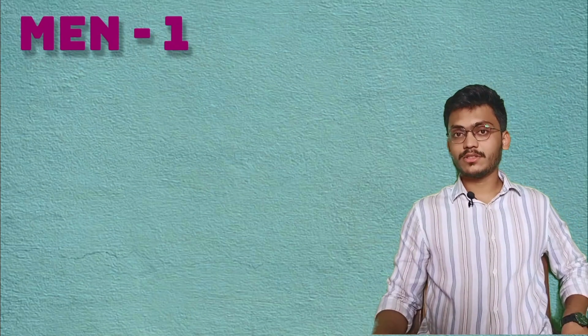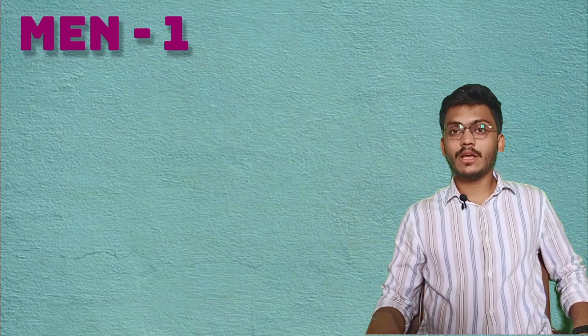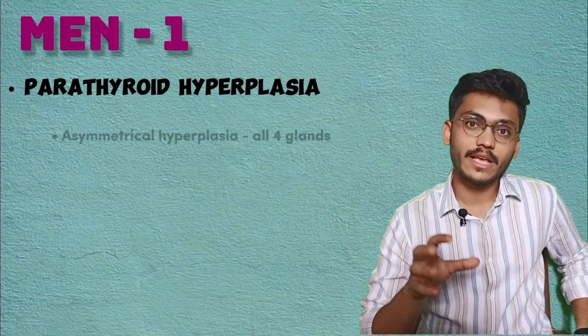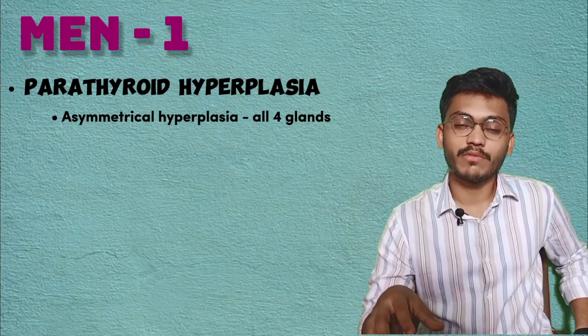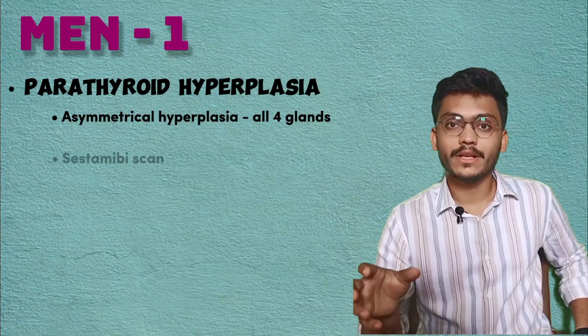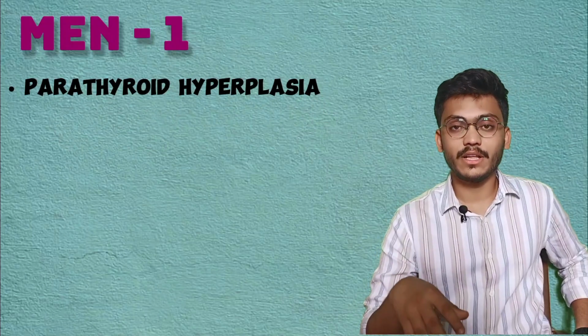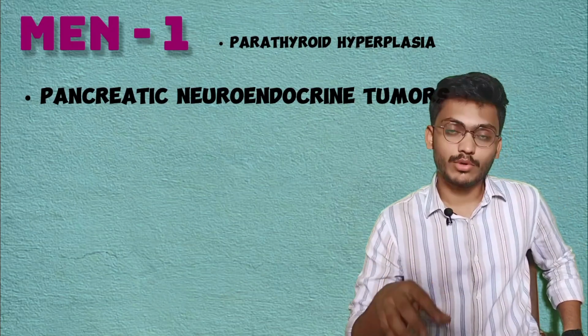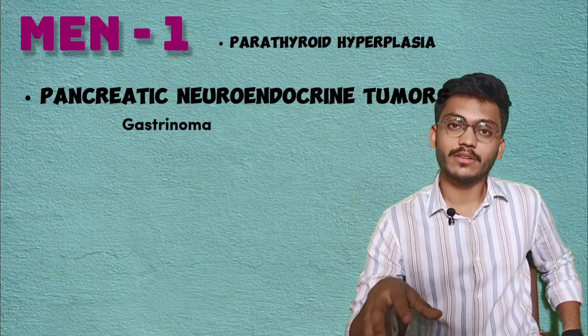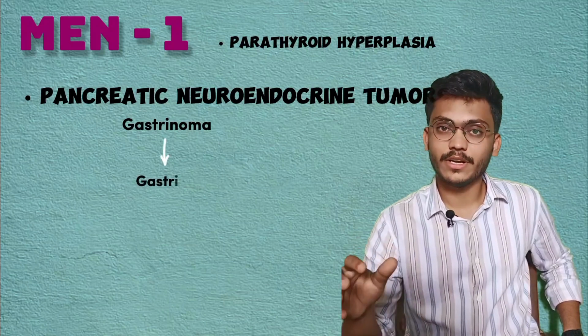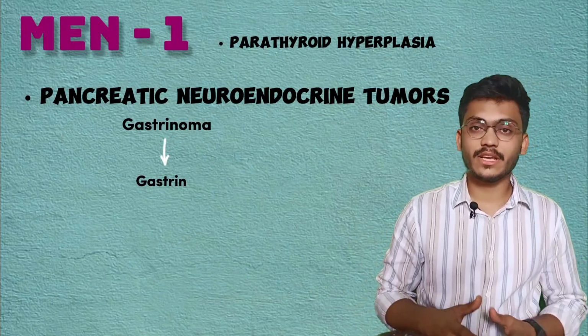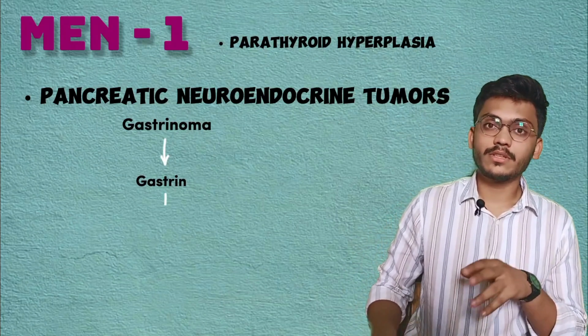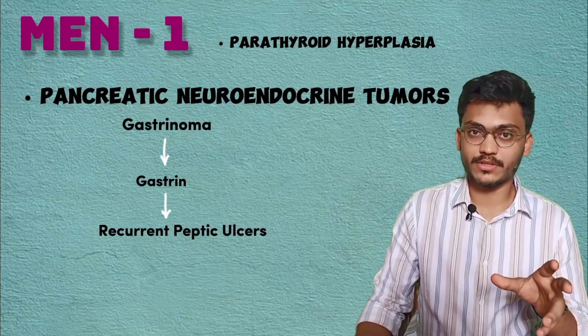The first and most common major manifestation is parathyroid hyperplasia, that is asymmetrical parathyroid hyperplasia involving all 4 glands. For that we should do a sestamibi scan. The second finding is pancreatic neuroendocrine tumor, most commonly gastrinoma, where there will be excess secretion of gastrin. In response to that, there will be excessive gastric acid secretion, so you can see recurrent peptic ulcers in those patients.